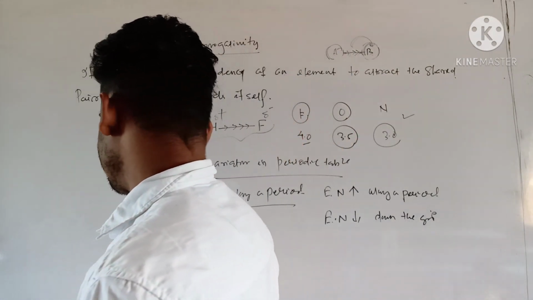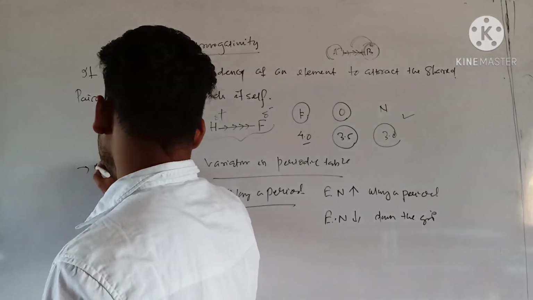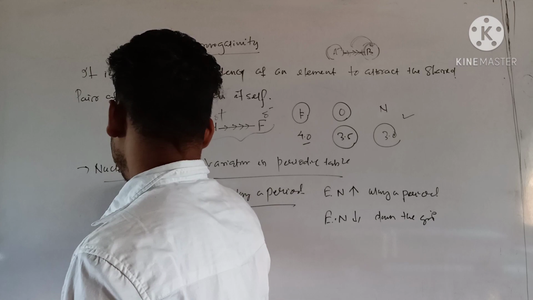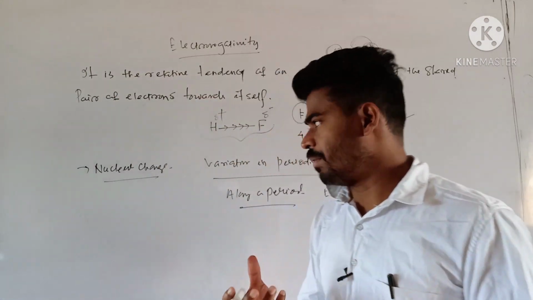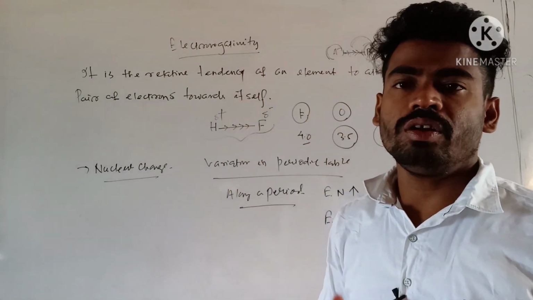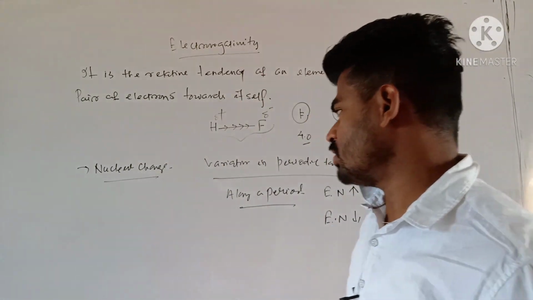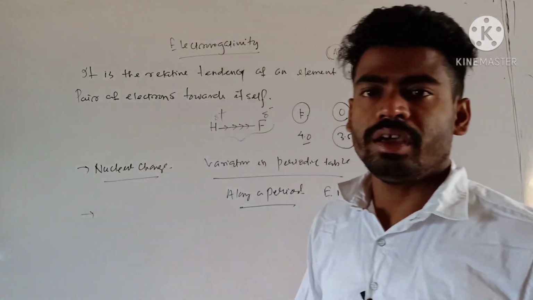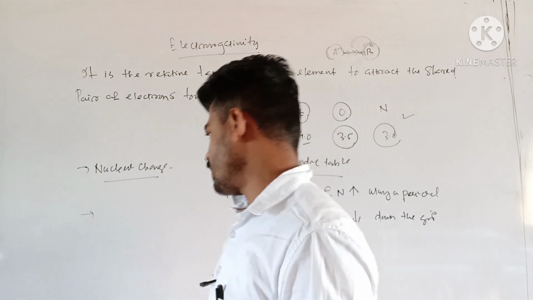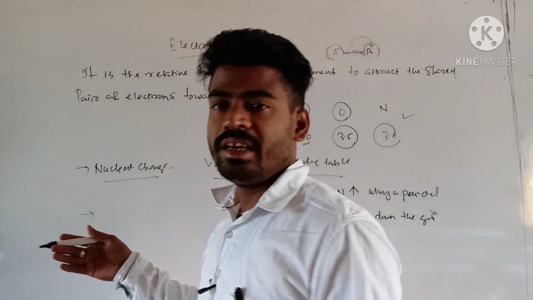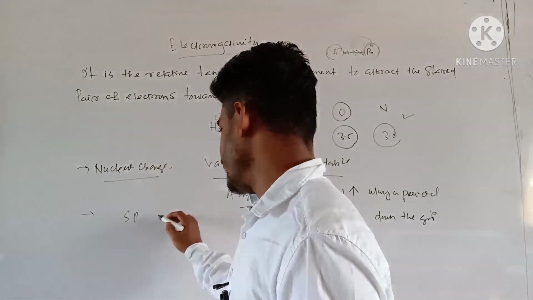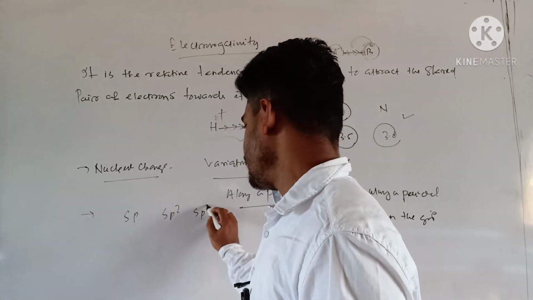Again, the factors affecting it: first, nuclear charge or atomic size, the same thing, the smallest size having more nuclear charge also corresponds to more electronegative nature. Another concept is hybridization. You will be taught regarding hybridization in the chemical bonding chapter, but there are three types basically. In the case of the carbon atom, three types of hybridization are there: sp, sp2, sp3.